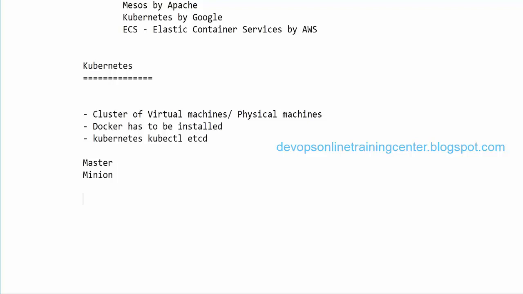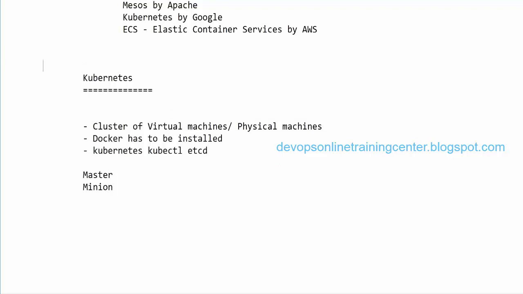No, VMs it will not manage. It only manages the containers. But Docker Swarm we create between the physical machines, but Kubernetes we can also create between a cluster of virtual machines or physical machines. It is always advisable to create a cluster of physical machines because in a physical machine there can be multiple virtual machines, and if the physical machine goes down, all the virtual machines will go down, right? So it's always recommended to create a cluster of physical machines.